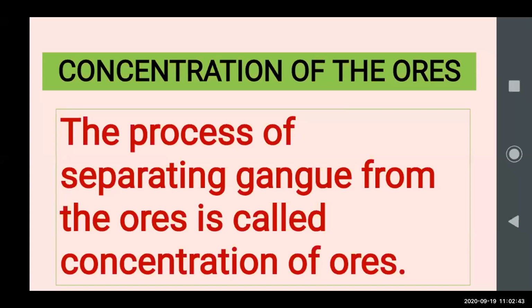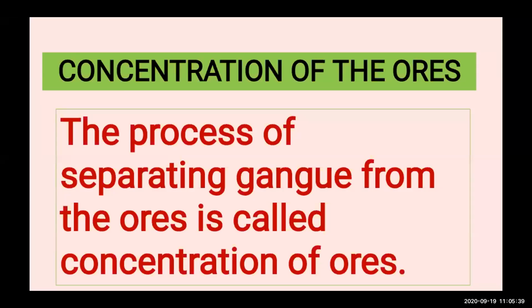This is the first step for the metal purification, concentration of the ores. The process of separating gangue from the ore is called the concentration of ore.